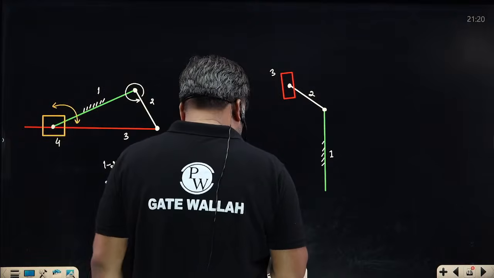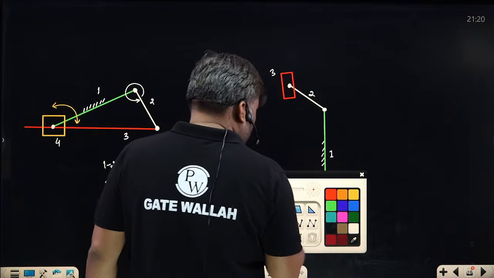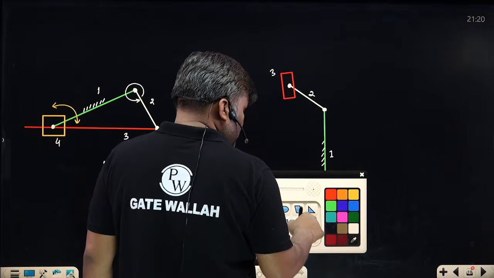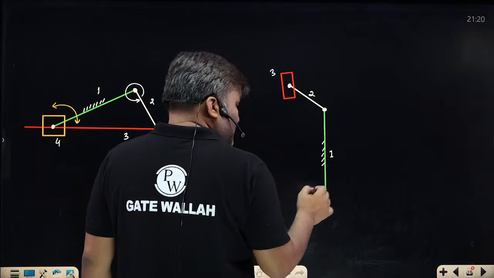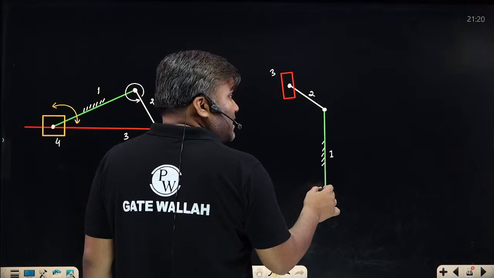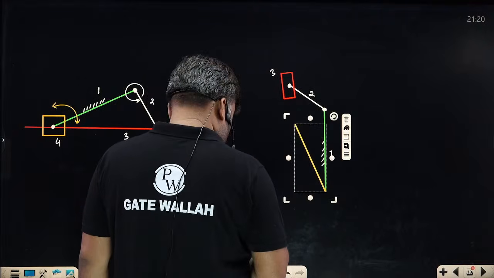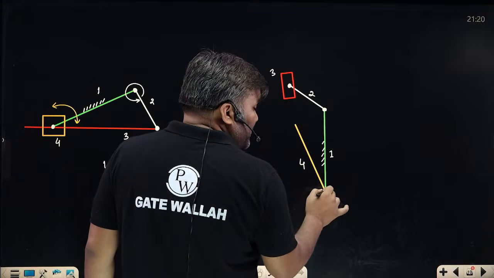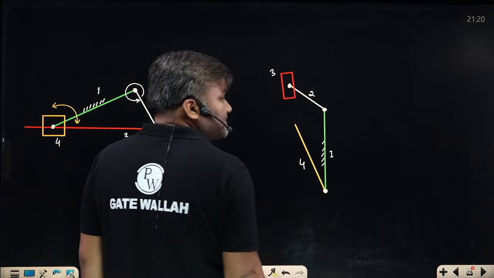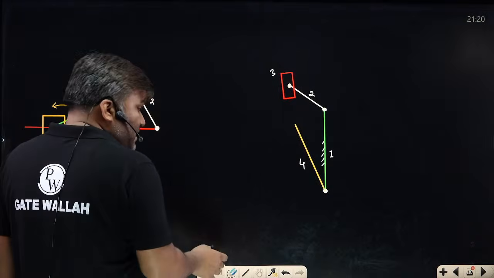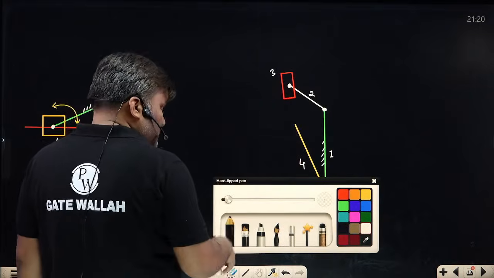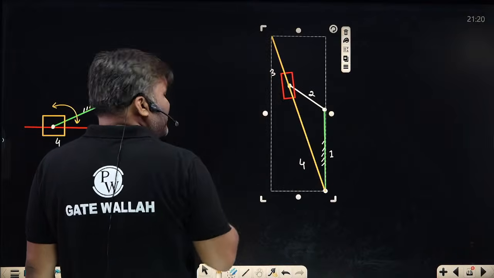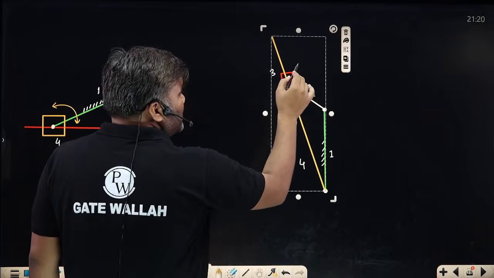I have shown link 4 in yellow color. So how is link 4? Here, I will connect link number 4, in yellow color. This is link 4. With the help of a pin joint I have connected this. And links 4 and 3 are connected in such a way that there will be sliding between them. Sliding is happening.